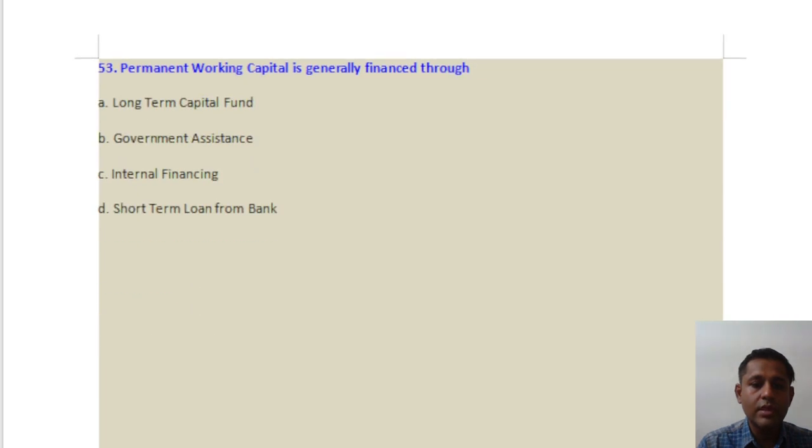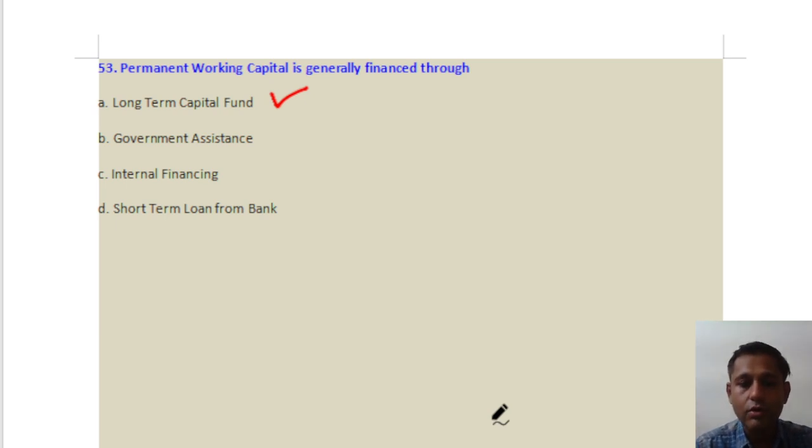Question number 53 is permanent working capital is generally financed through a long-term fund, government assistance, internal financing, or short-term loan from bank. So answer will be long-term capital fund. Why long-term capital fund? Because you know that current asset minus current liability, so that is your net working capital. So working capital, current asset or gross current asset, that is being financed through current liabilities,